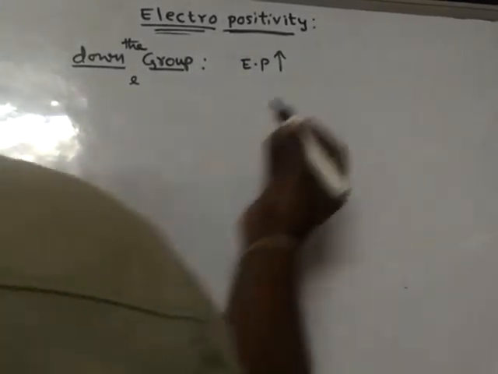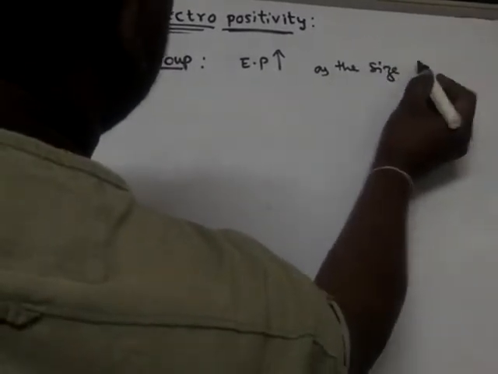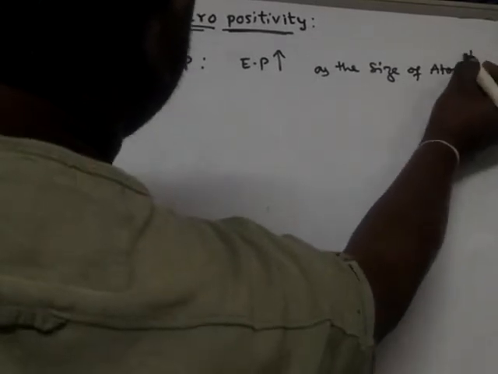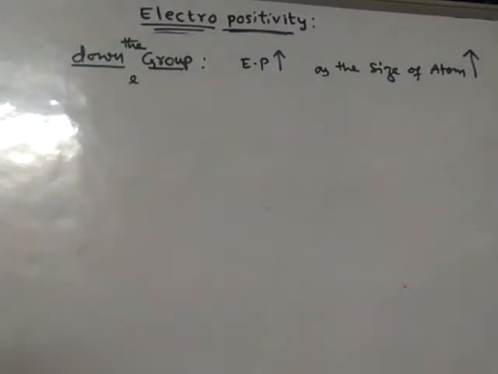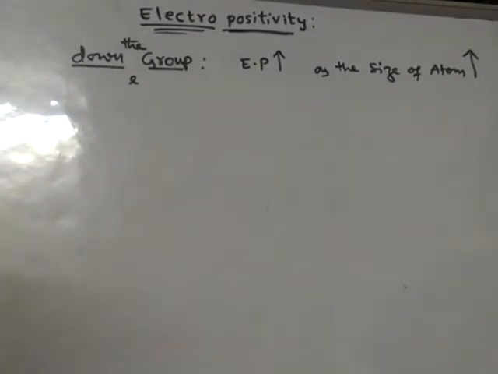Why? Because as the size of the atom increases, the electron losing ability also increases. The electron losing ability is called electropositivity. That means as the size of the atom increases, electron losing ability increases.